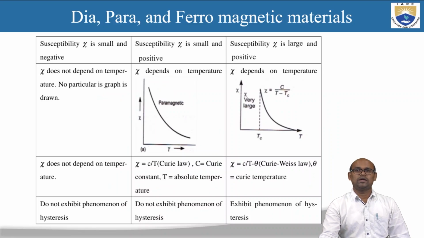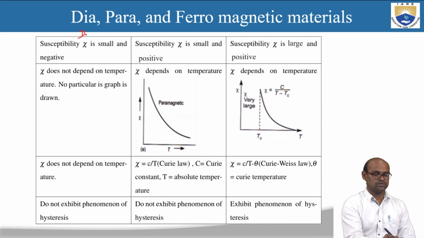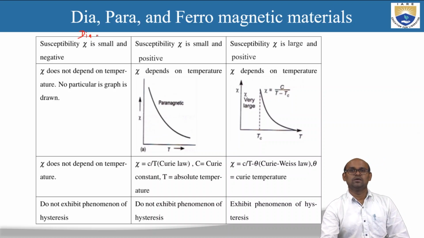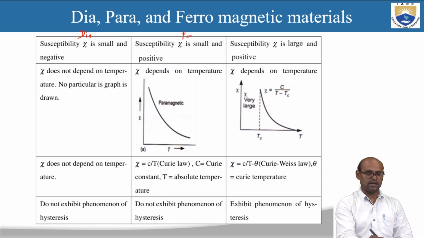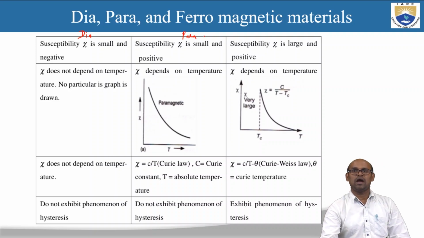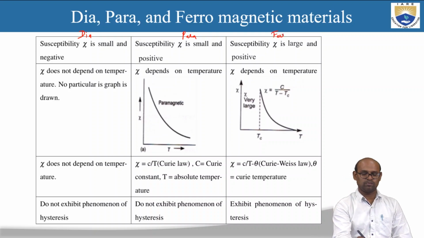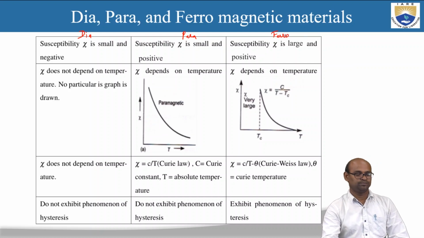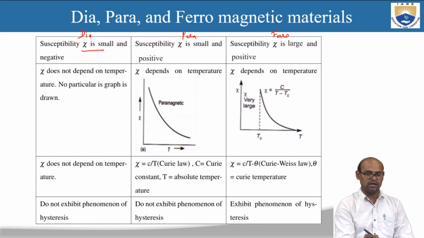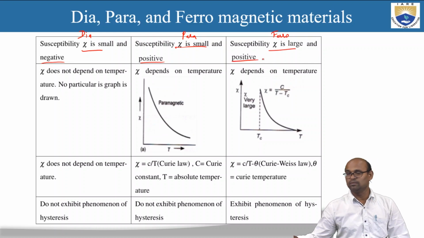Some more properties or differences between dia, para, ferromagnetic materials. So in diamagnetic material, the susceptibility is small and negative. For paramagnetic materials, the susceptibility is small and positive. And for ferromagnetic material, susceptibility is positive and large. Okay, so that is susceptibility. Small and negative for dia, it's important. Small and positive for para, and large for ferromagnetic materials.